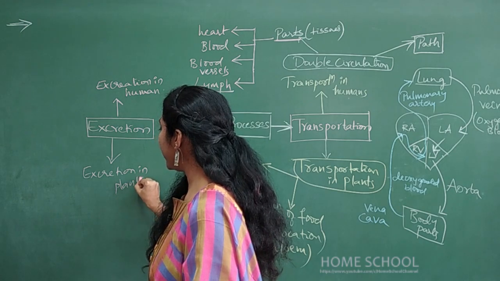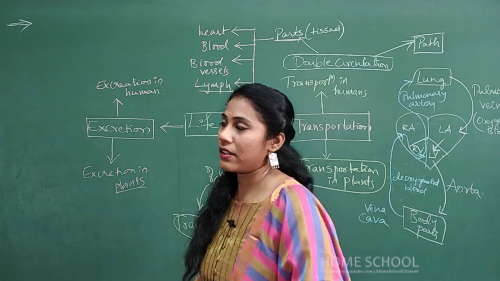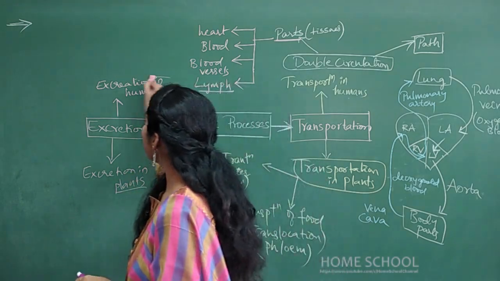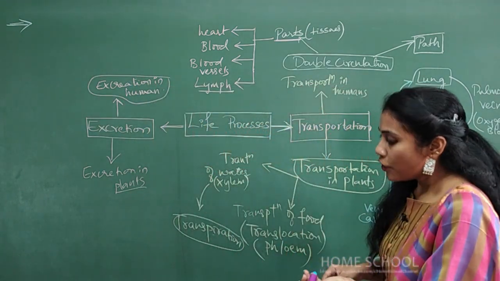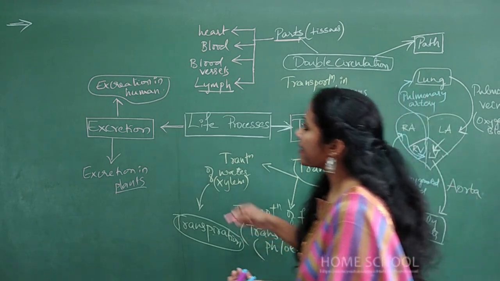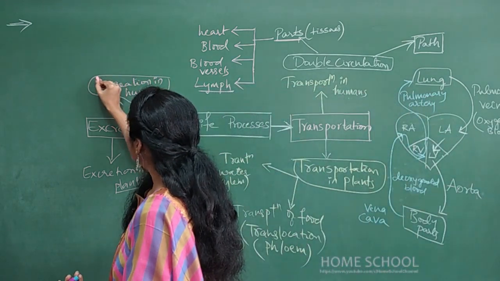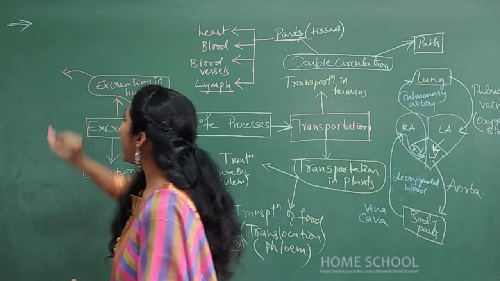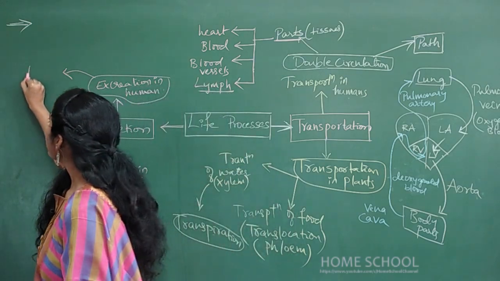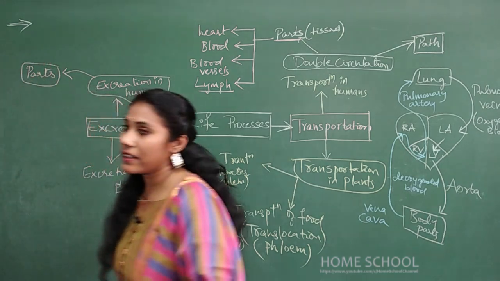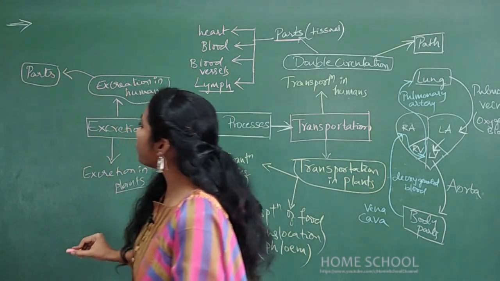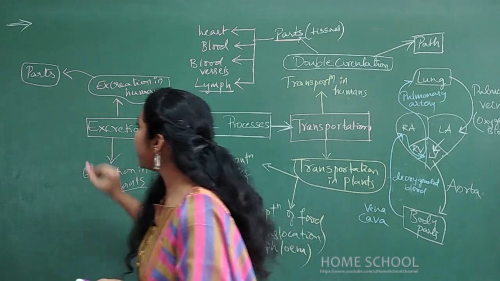So you will study various excretory products here. Coming to the major topic of excretion, that is excretion in humans, what you will study is the various parts involved. Can you tell me what are the different parts involved in excretion?